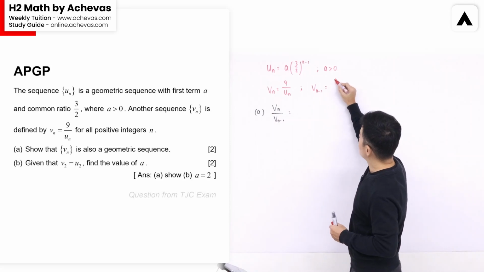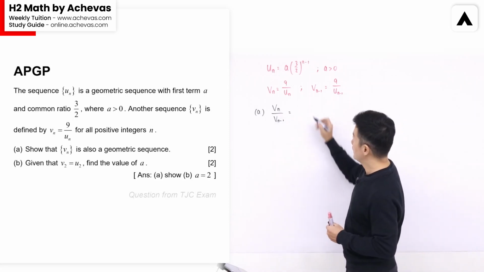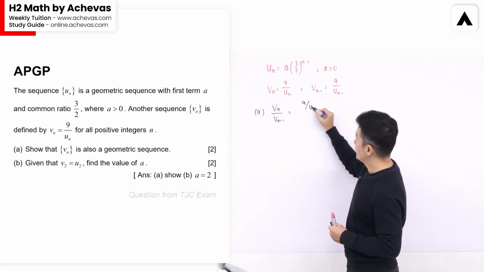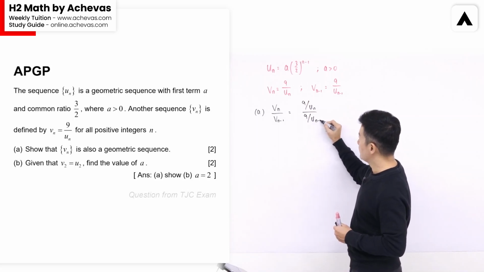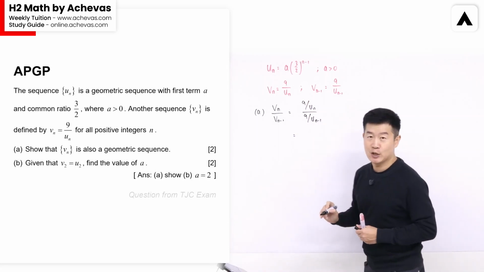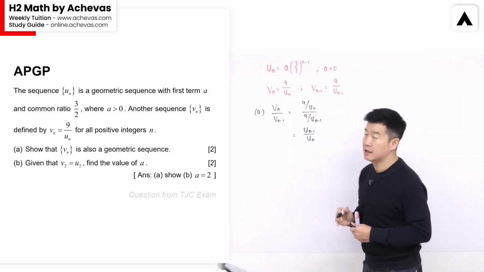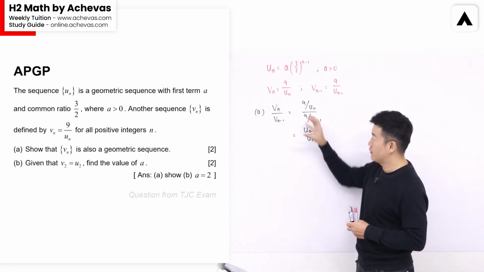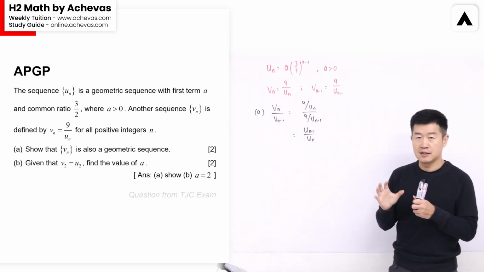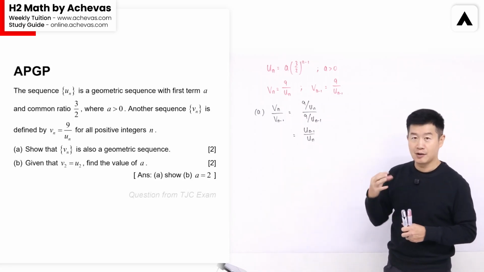So this is equal to 9/Un minus 1, which means that Vn over Vn minus 1 will be 9/Un divided by 9/Un minus 1, and this is equal to Un minus 1 over Un. In order for us to conclude, based on the result that we have for Vn over Vn minus 1, that Vn is also following a geometric sequence, we need this to become a constant.